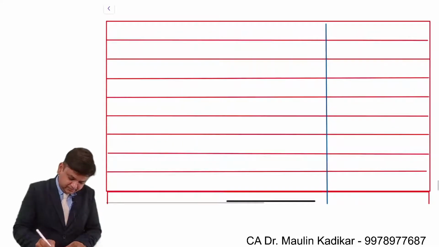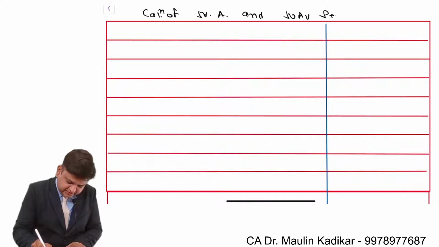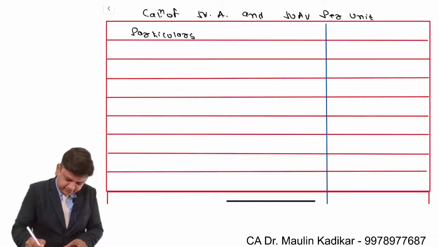Heading: calculation of net assets and net asset value per unit. Particulars and answer.